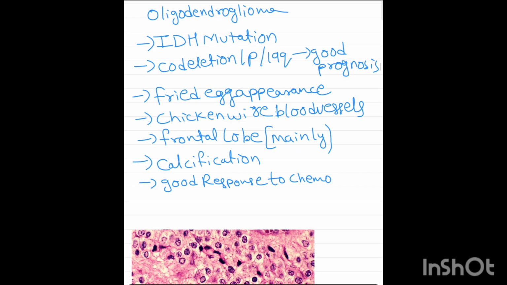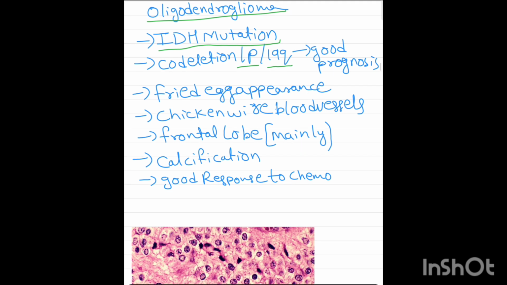Let us learn about oligodendroglioma. Here, we actually know that it is grade 2. Just like glioblastoma, it is also caused by IDH mutation. There is one more genetic factor, that is co-deletion of chromosome 1p and 19q.